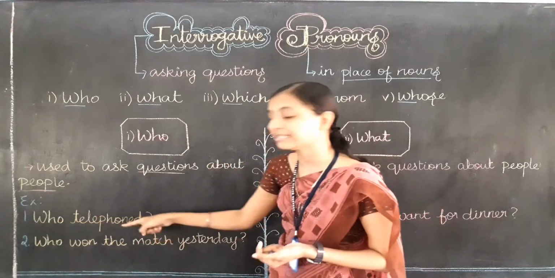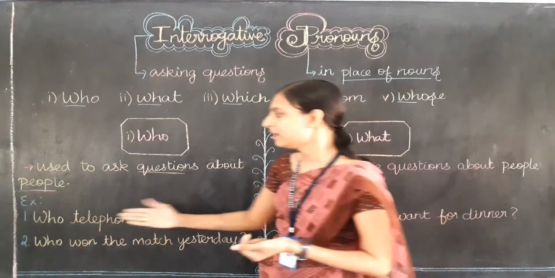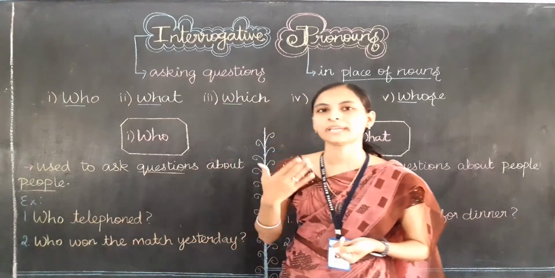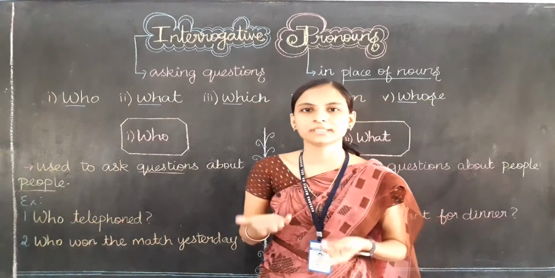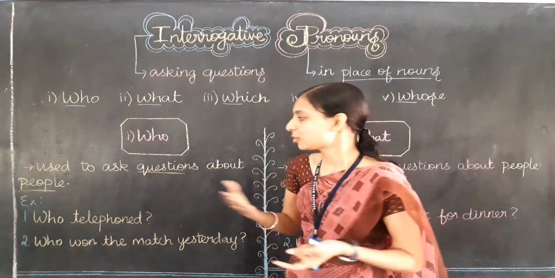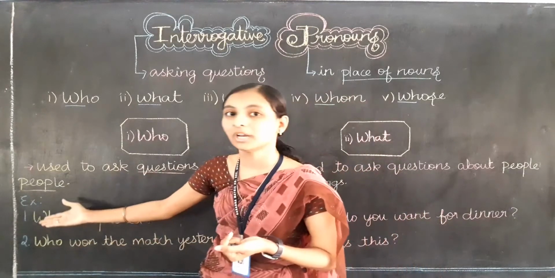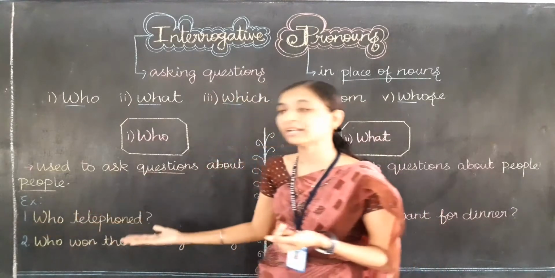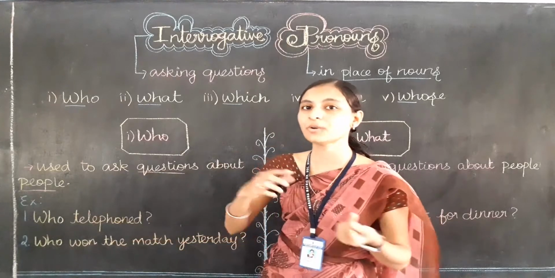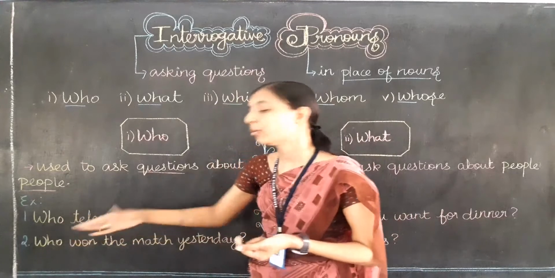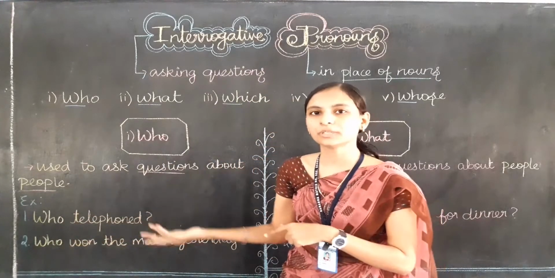In place of the noun, I am using the interrogative pronoun and the sentence becomes: who telephoned?